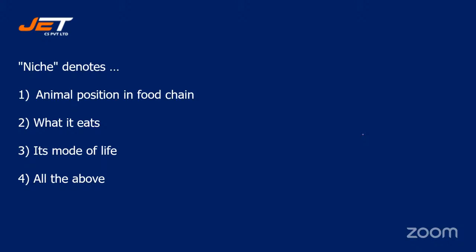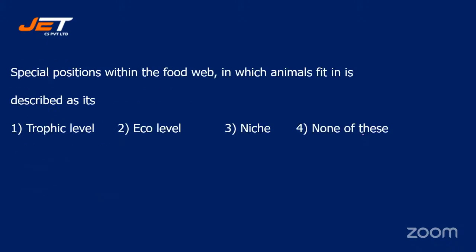All right. I'm very happy to see at least you all are responding in the chat box. So niche denotes dash. The correct answer will be all the above. Okay. Animal position also, its food also, what it eats also, its mode of life also. So the correct answer will be all the above. Option 4. Okay. Those who have opted for option 4, they are correct.